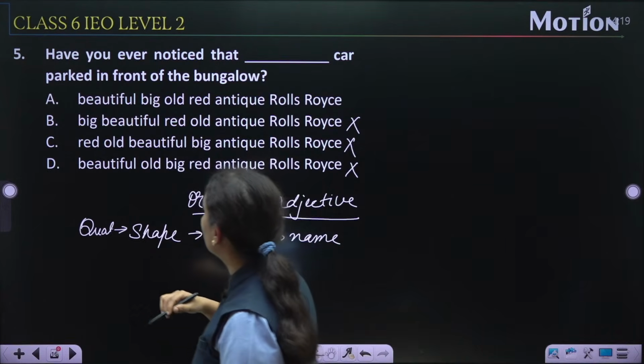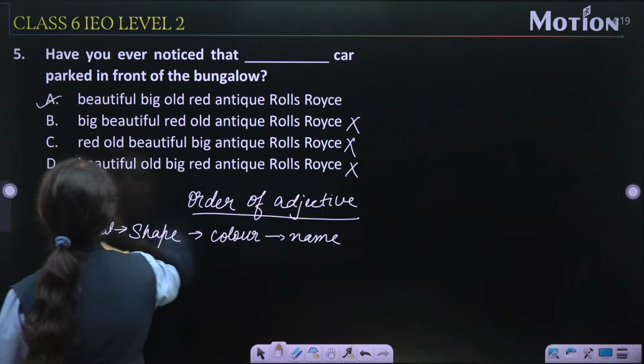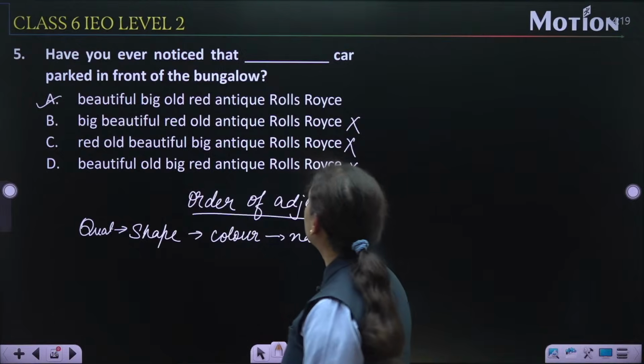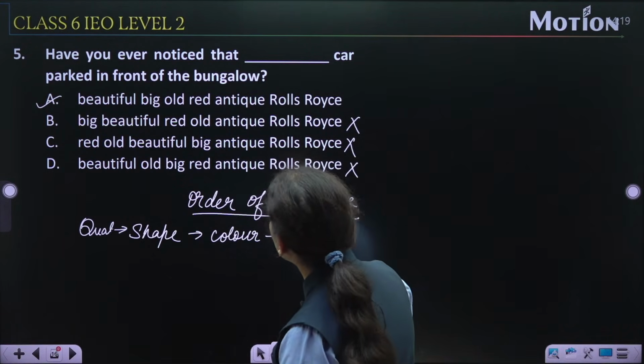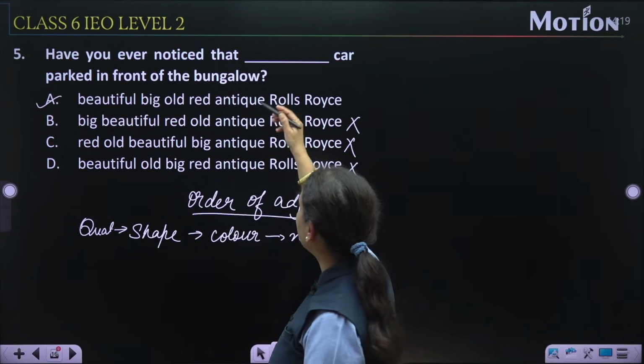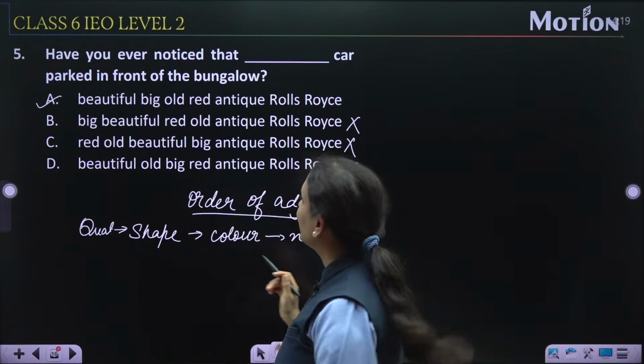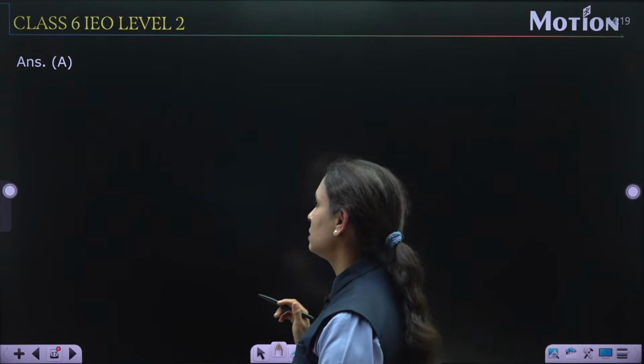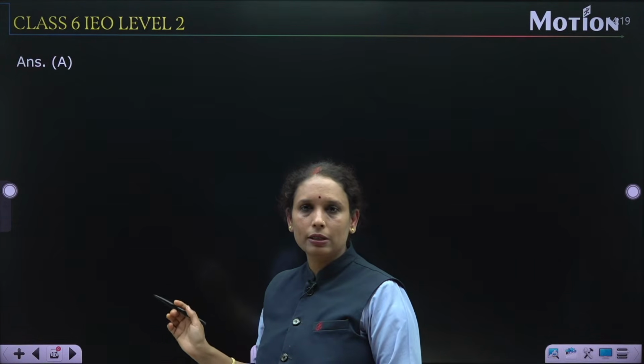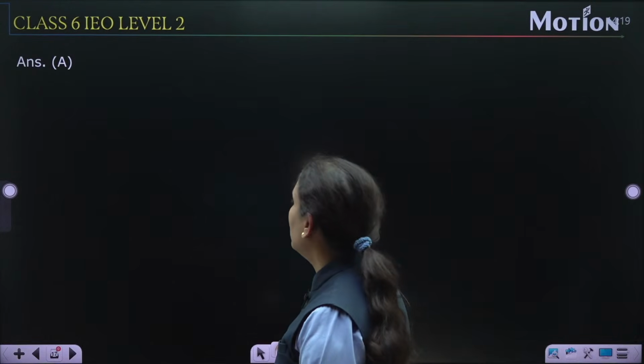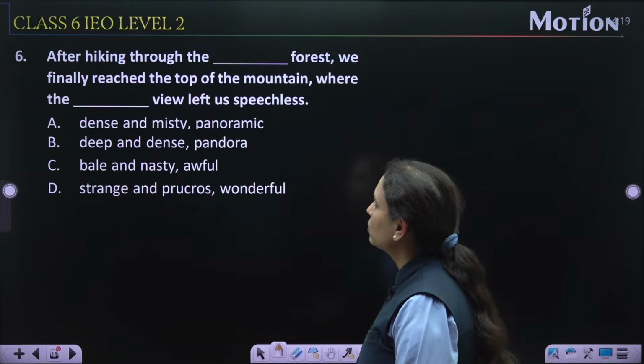So correct option is A, beautiful big old red antique Rolls Royce. Have you ever noticed that beautiful big old red antique Rolls Royce? Let's check the answer. Yes, answer A, option A is a correct one. Now come to the next question, that is question number 6.